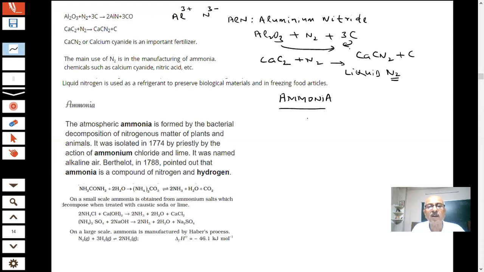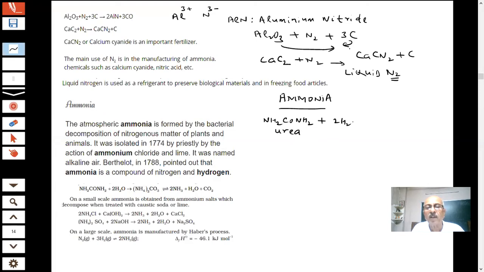1774, Priestley, by the action of ammonium chloride and lime. And 1788, he found out that ammonia is a compound of nitrogen and hydrogen. What is this compound? NH2CONH2. What is the name of this compound, students? This is your urea.